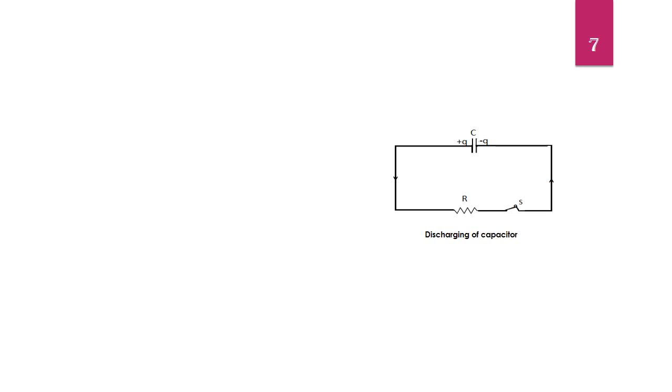The steps involved in this derivation is the same as that in growth of charge, except E equals 0. Applying Kirchhoff voltage law to the circuit, we have VR plus VC equals 0. The applied EMF is 0 because battery is not used in the circuit. VR is voltage drop across the resistor. VC is voltage drop across the capacitor.